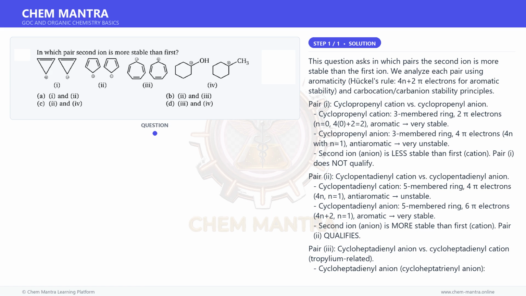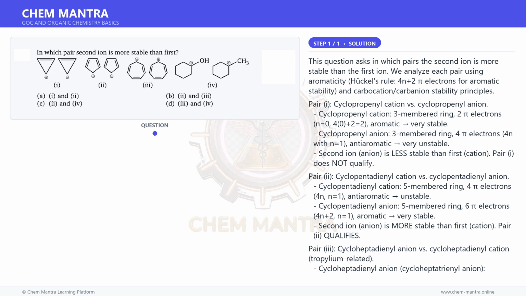Pair 4: 1-hydroxycyclohexyl cation versus 1-methylcyclohexyl cation. 1-hydroxycyclohexyl cation, the positive charge on the carbon bearing OH. The lone pair on oxygen can donate into the empty p orbital, providing resonance stabilization, making it an oxocarbenium ion, relatively stable.